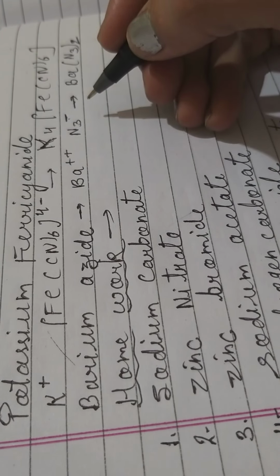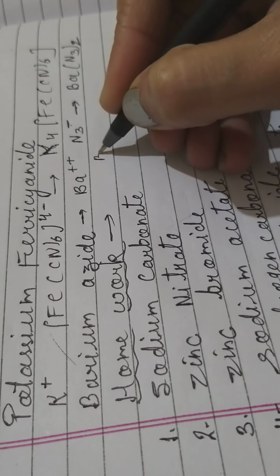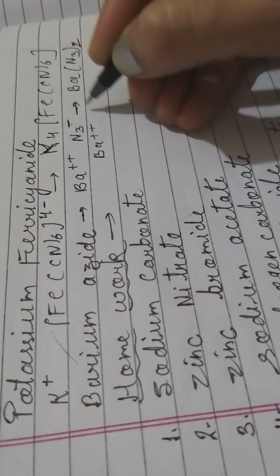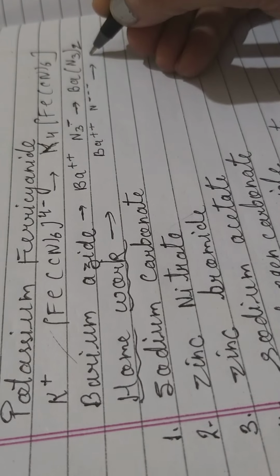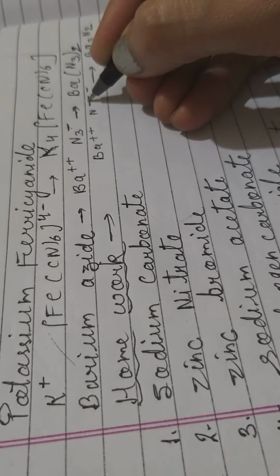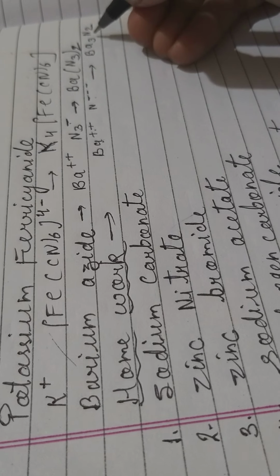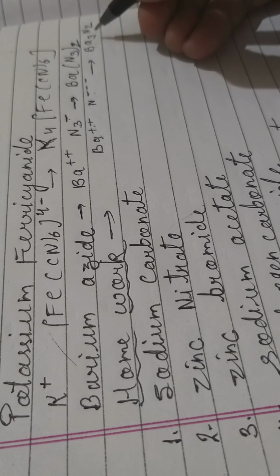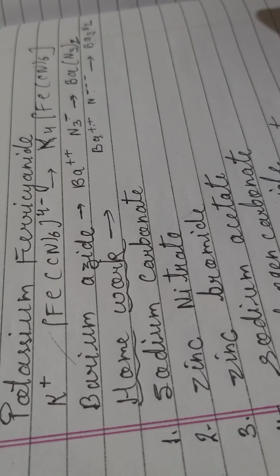If suppose we have to write barium nitride, how is it to be written? Barium contains 2 positive, nitride contains 3 negative. So what formula will be formed? Ba3N2. That number 3 will come on barium and that number 2 goes on nitrogen. So that becomes the formula of barium nitride. Okay, I think you all have got how to make the formulas.